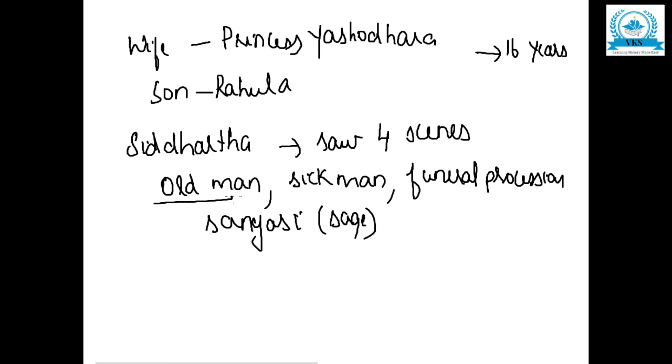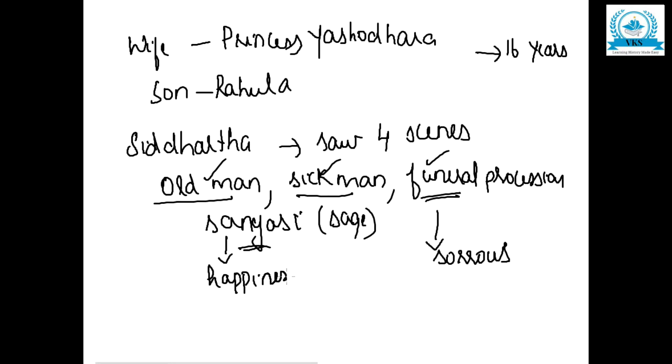He saw an old man, a sick man who was not well with some disease, then a funeral procession, that is a dead body being taken for the final rituals, and finally a sannyasi. Siddhartha saw only sorrow and suffering in the first three scenes, the old man, sick man, and funeral procession. These were sad scenes. He found happiness only in the fourth person, the sannyasi.